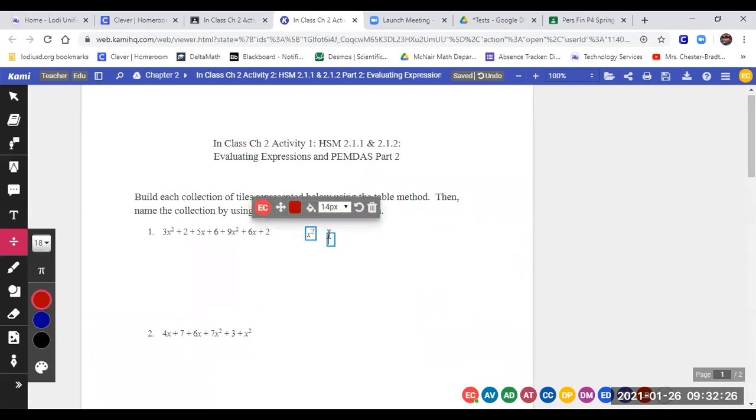Shift 6. Yes. Okay. What's my next column on my table? Just the plain old x's. And then I'm not going to worry about lining it up until we're done. What's the next column on the table?